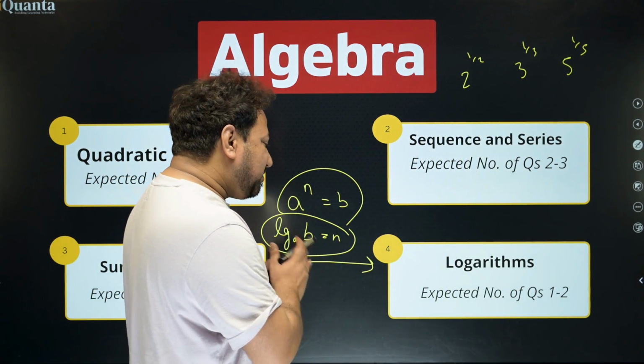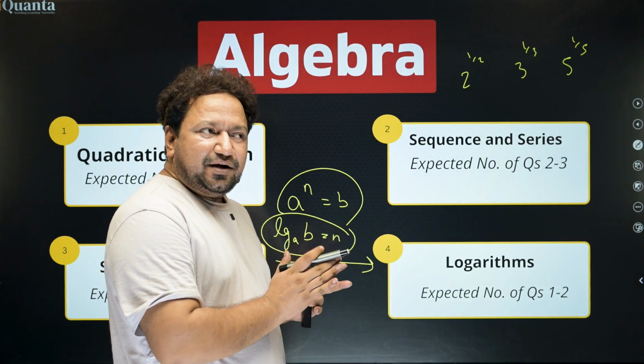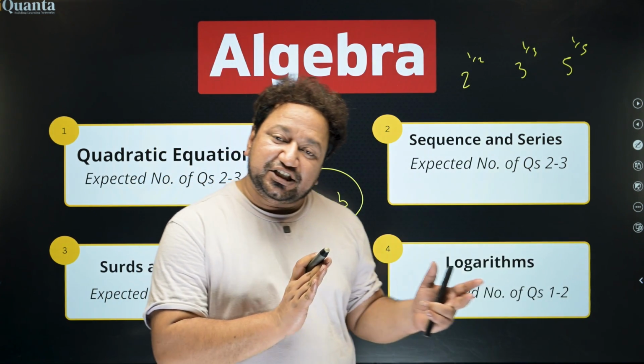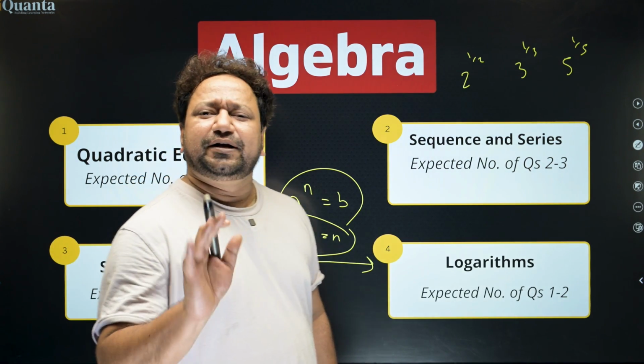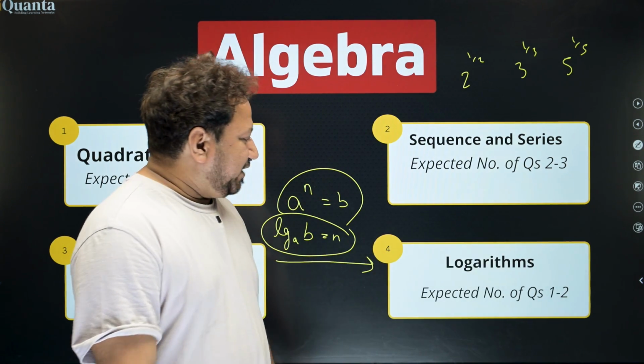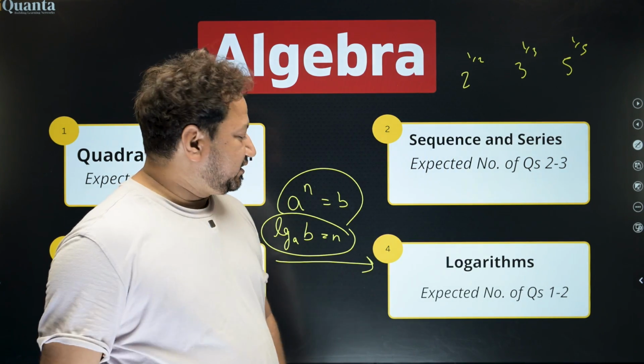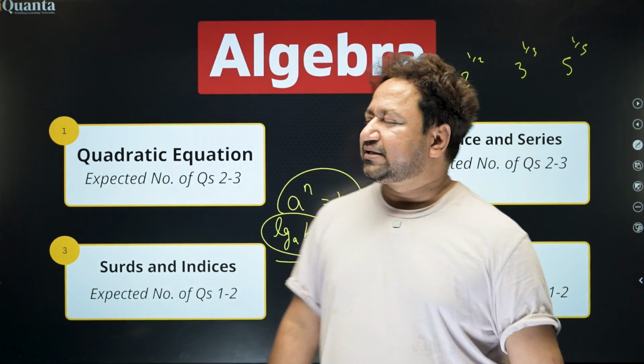But the kind of properties that log has, and log is, I would say, the most ancient calculator known to humankind, developed by John Napier, if I'm not wrong. So logs, very, very important. Cannot leave these 4 topics.